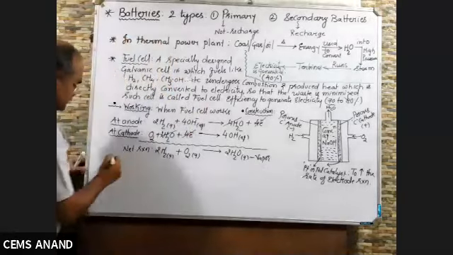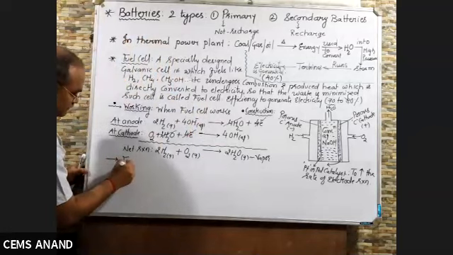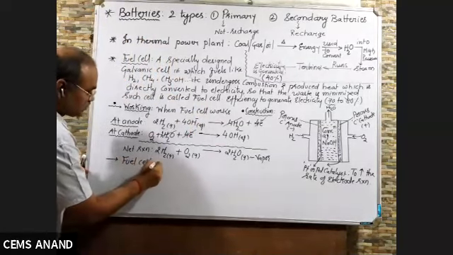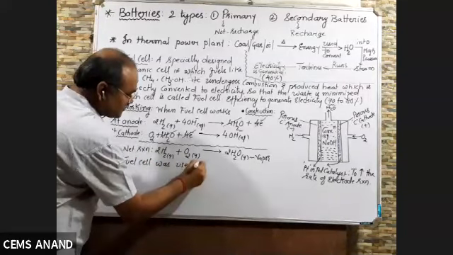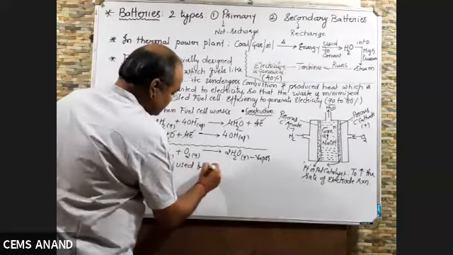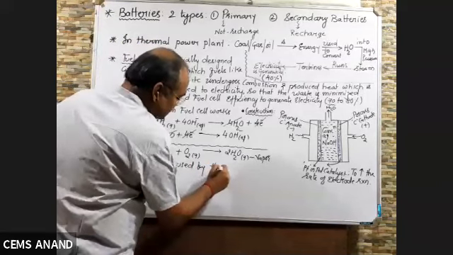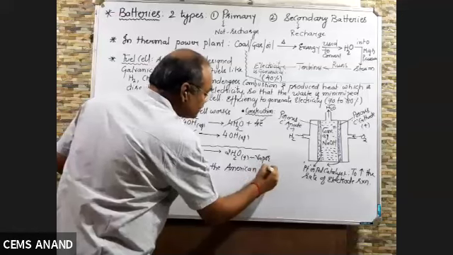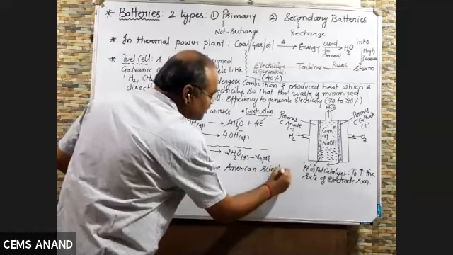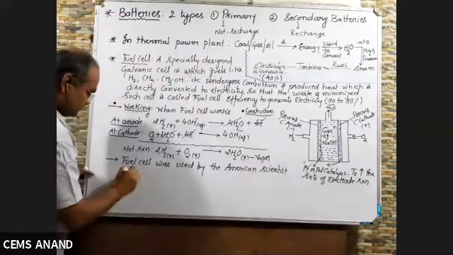Because fuel cell was used by the American scientist Neil Armstrong.